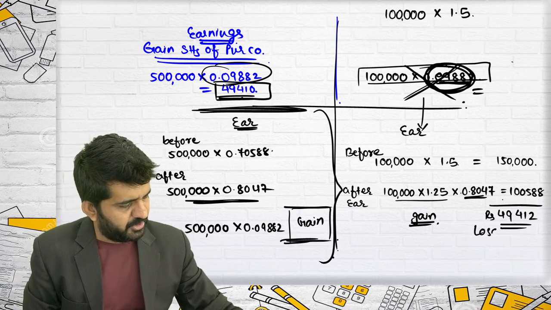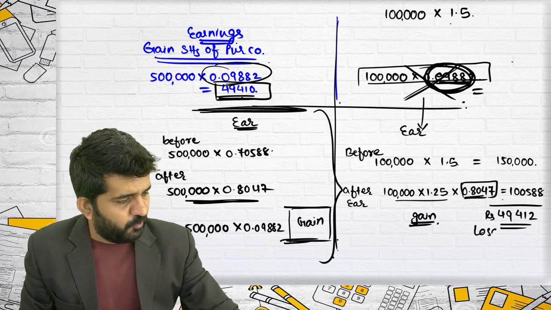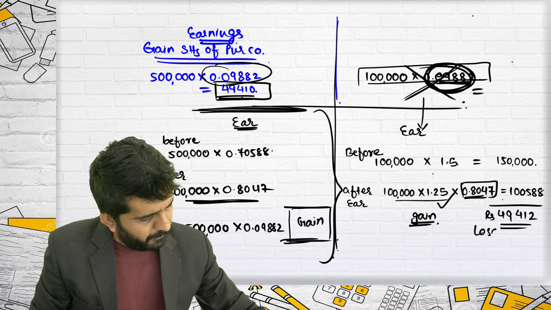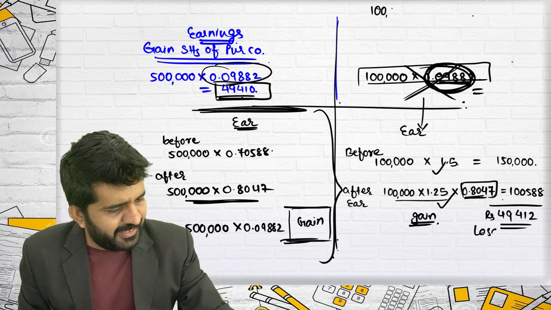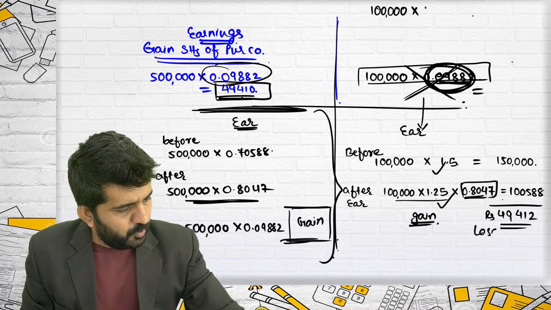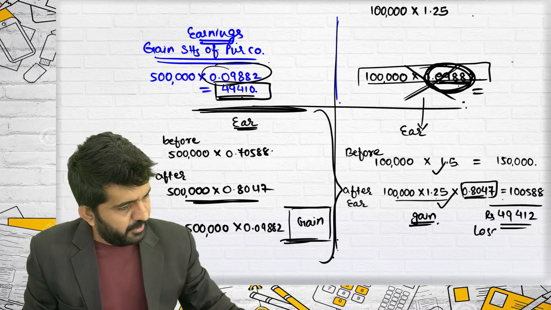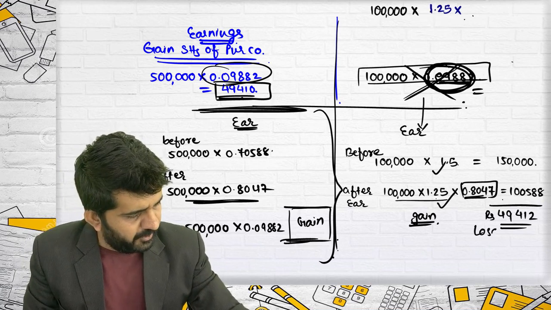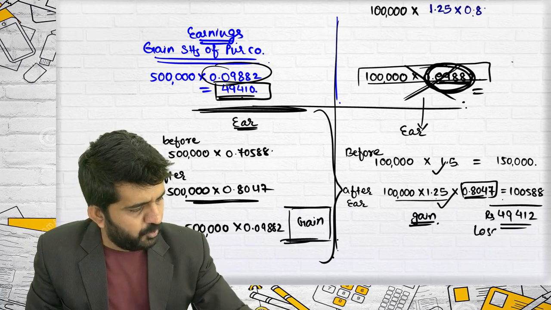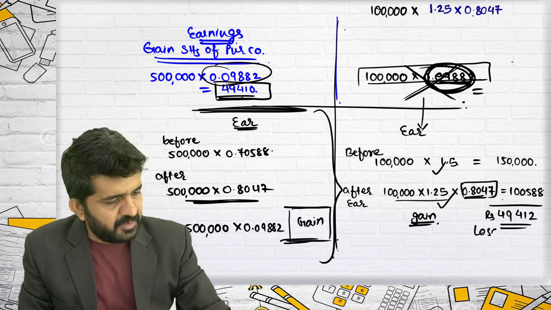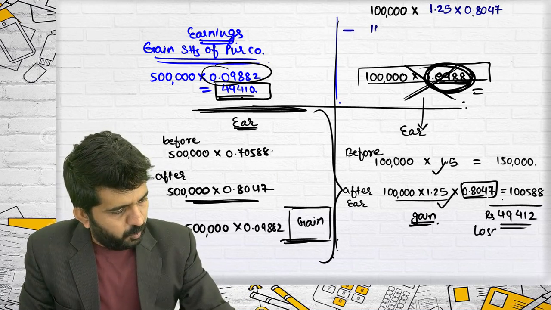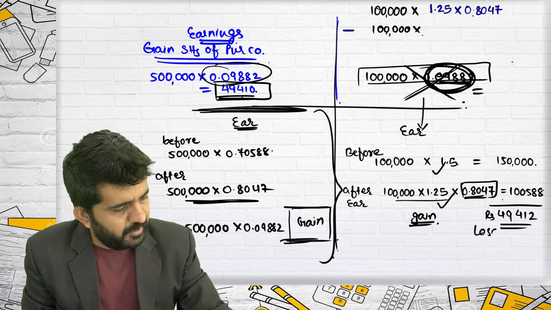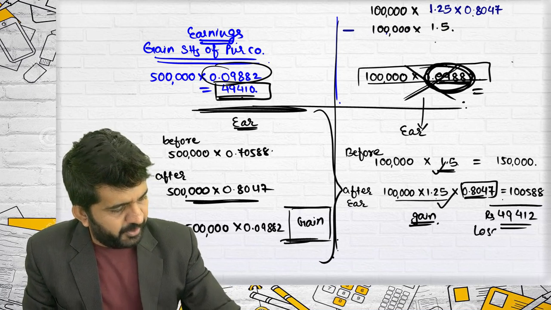Is it alright? Because of this earnings. Alright. But this is 1 lakh into 1.5. What is actually done is, it is this minus this, right? So it is 1 lakh into 1.25 into 0.8047 minus 1 lakh into old EPS 1.5.